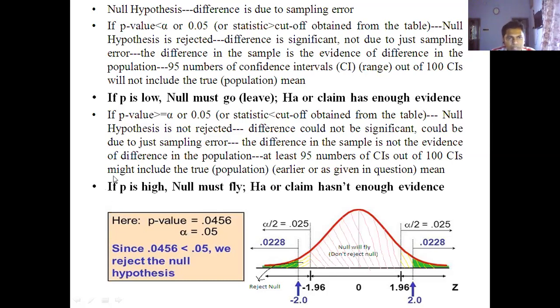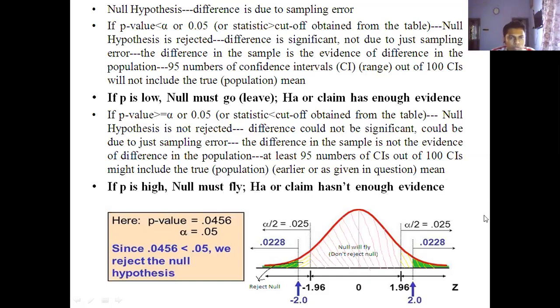But if your P is high, then null must fly. That means your null hypothesis will be retained, you cannot reject the null hypothesis, and there is not enough evidence for your research or alternative hypothesis.